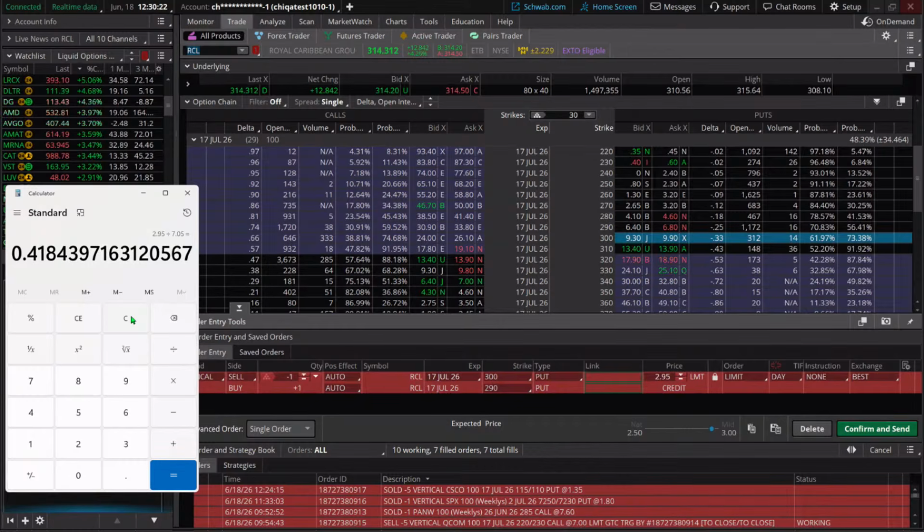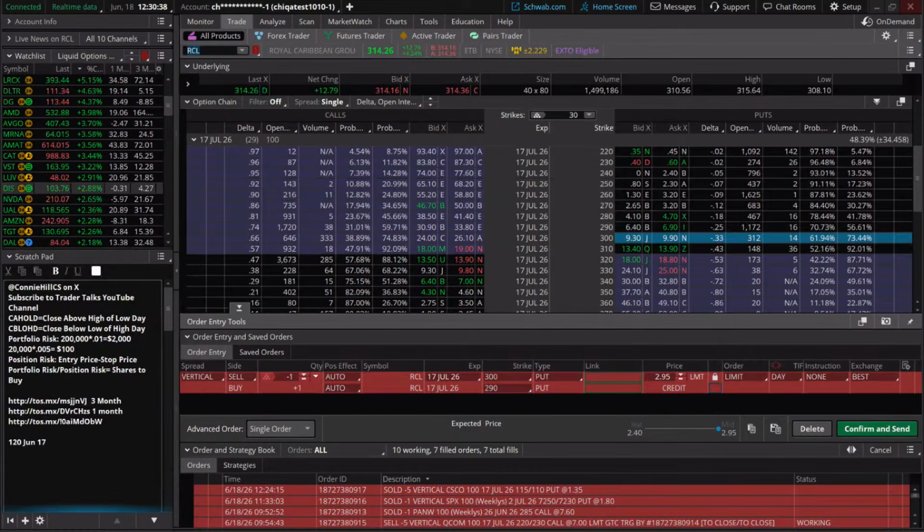Okay, we're going to put it on. We're going to say that meets our criteria. We're happy with it. Again, if you wanted different strike prices to be more conservative or more aggressive, you certainly could. But a 41% return, that's nice. Oh, that's very nice.